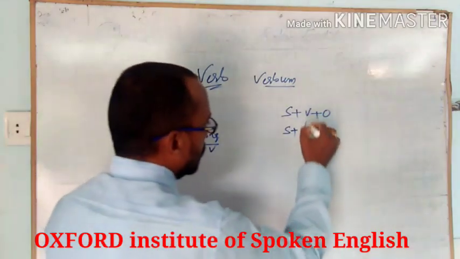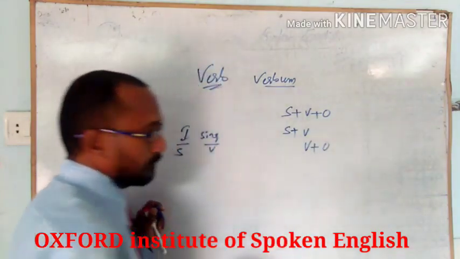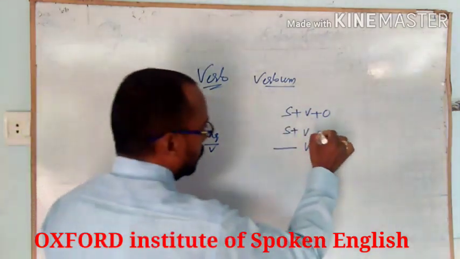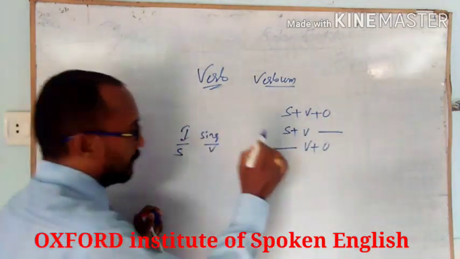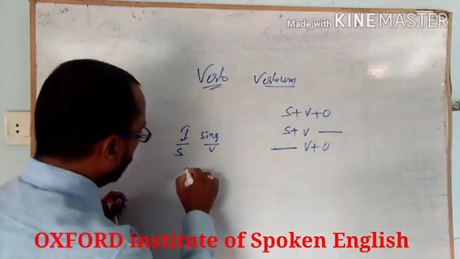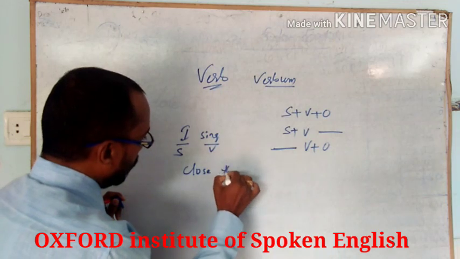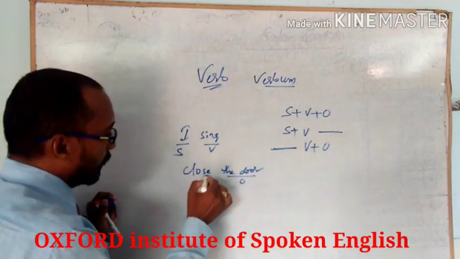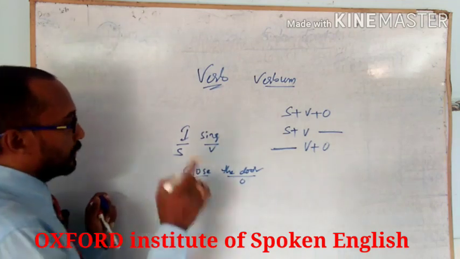I sing. Here you can see subject and verb. With verb and object also we can make a sentence without a subject. Here we have no object. Here, without a subject also we can make a sentence: Close the door. The door is an object. Close is a verb.